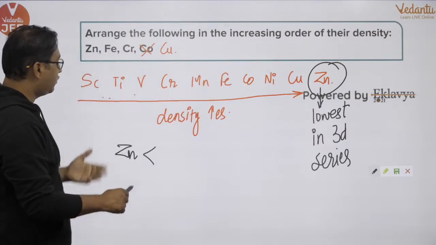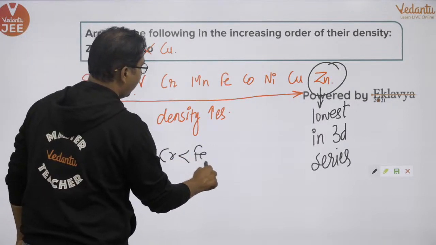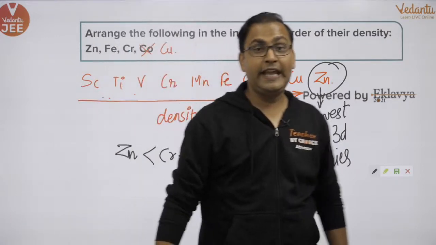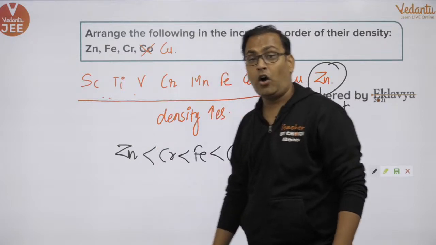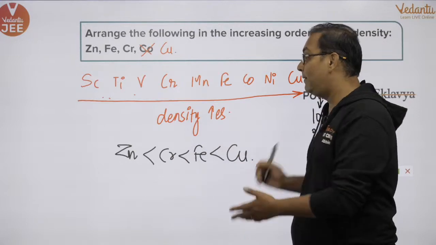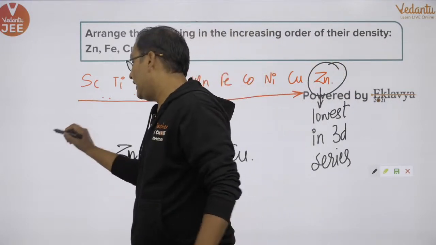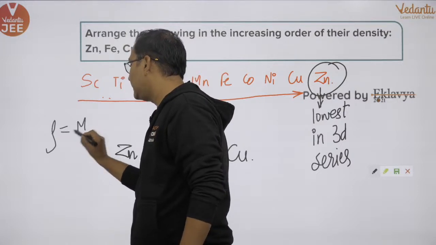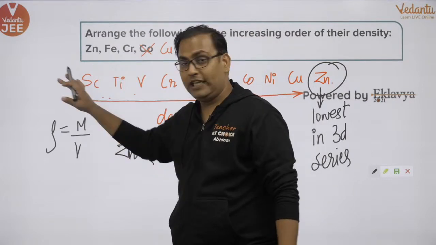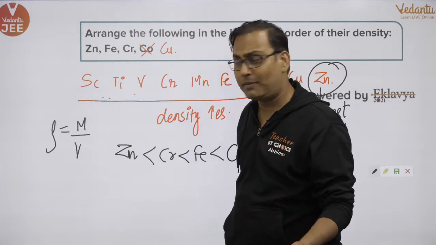So if I have these options, zinc will be the first one, then we will have chromium, then iron, and then lastly we'll have copper. Okay? This is the order in which we have to place these things, right? So this is happening because of the density. Now, why is the density of zinc so low? The formula of density is mass upon volume, right? Definitely when we are moving from left to right, the mass is increasing because the atomic number is increasing, atomic mass is increasing.